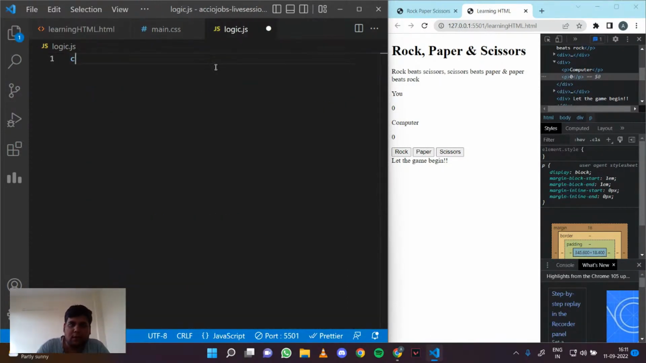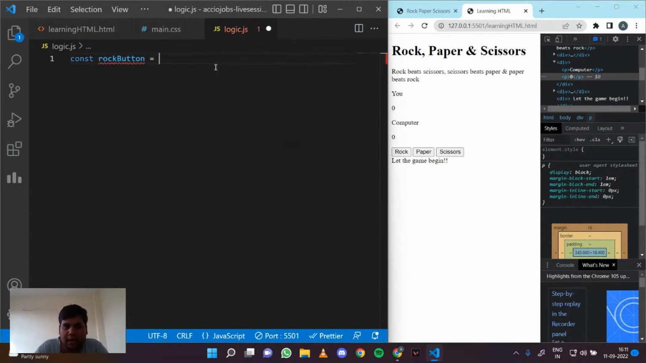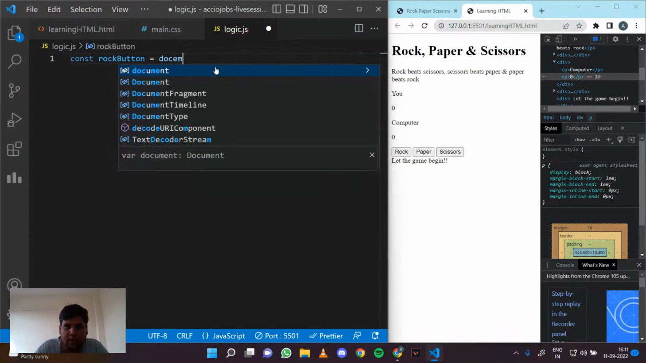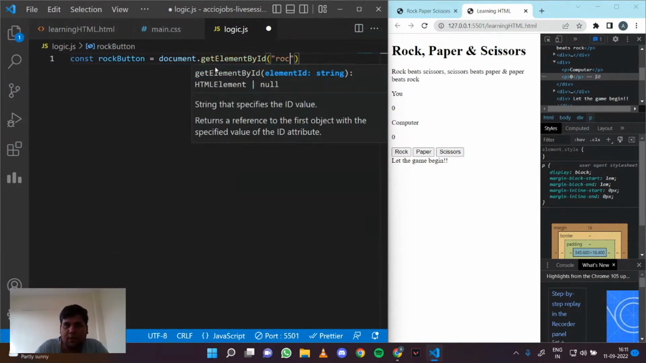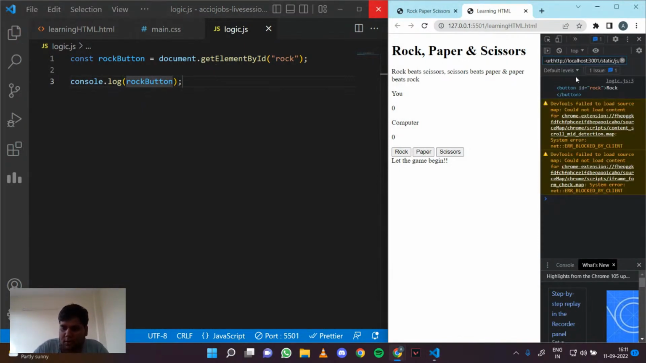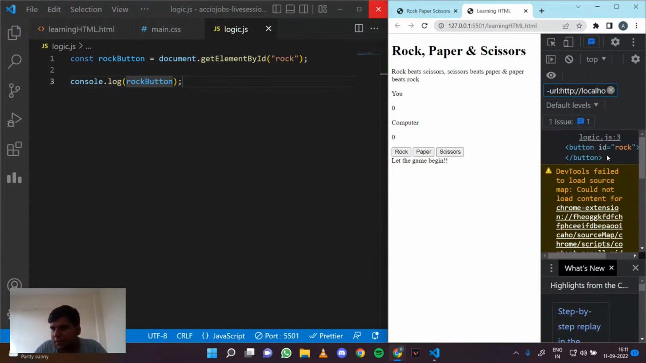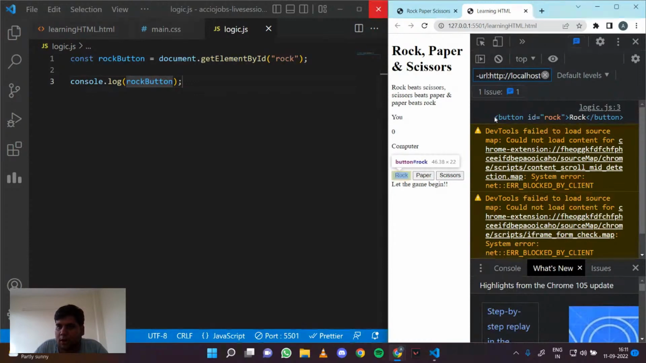So how do I do that? What we do is we first of all capture these buttons, right? So let's say rockButton. To capture the rock button, I'll do document.getElementById, and I'll mention that I want the rock button, right? So let me just log this and show you what I actually get. If I log the rock button, let's see what we get. So let me go to the console. See, we got the rock button that is right here that we have defined.